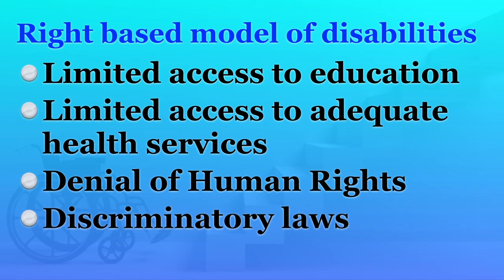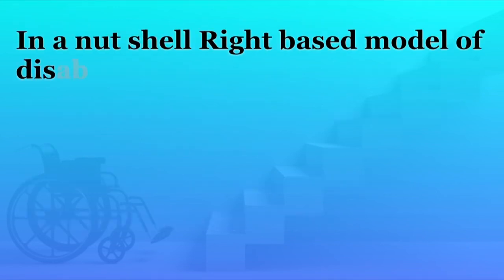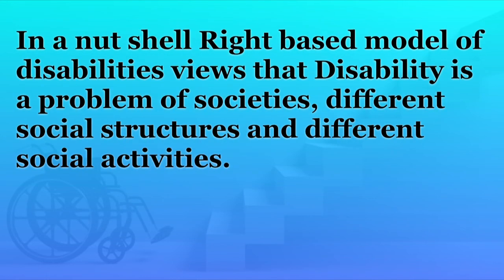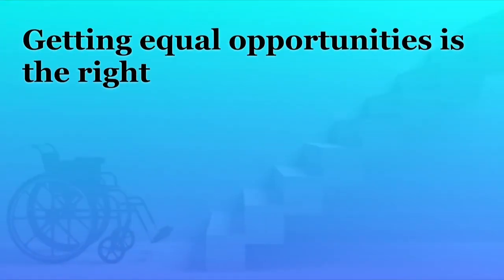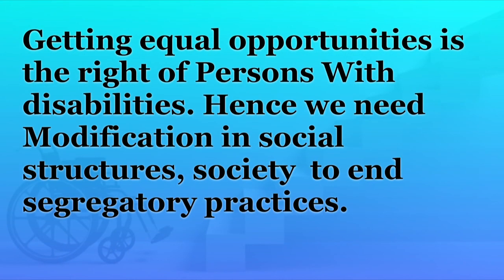It means to say, the rights based model of disability views the problems of disability not as an individual problem, rather as a problem of society and different social structures and different social activities. And it argues that getting equal opportunity like a normal person is the right of persons with disabilities also.